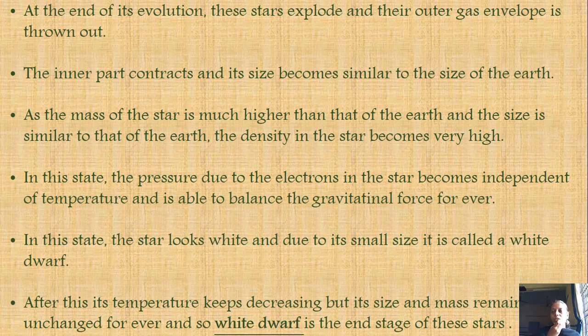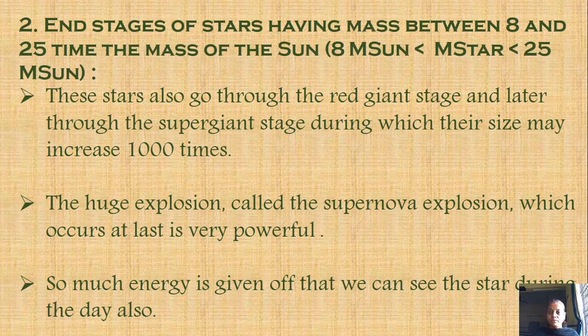Okay, now let us see the second type of stars, whose mass is ranging between 8 times the mass of the Sun to 25 times the mass of the Sun. Now these stars also first form the red giant. After that they form the supergiant. Supergiant means, in the previous type of stars whose mass was less than 8 times the mass of the Sun, their radius was increasing 100 to 200 times.